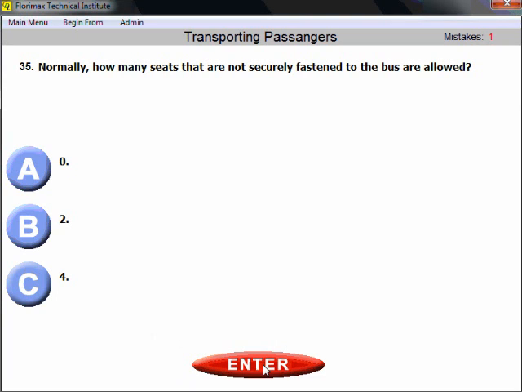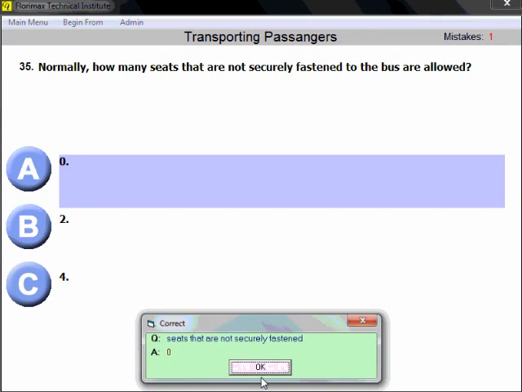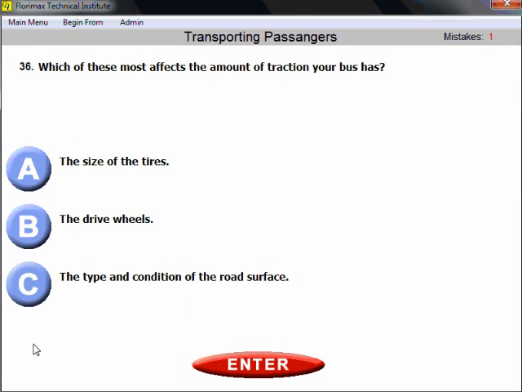Question number 35. Normally, how many seats that are not securely fastened to the bus are allowed? Again, just apply your common sense. Zero. Safety first. In real life it could be a different story, but for the purpose of the exam, you should remember no seats that are not securely fastened are allowed. Okay, right answer is 0.